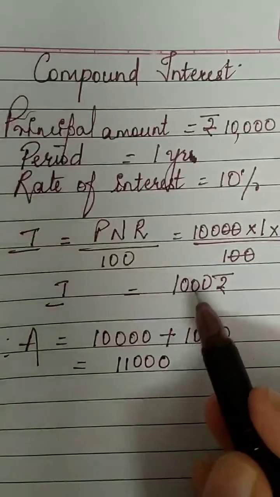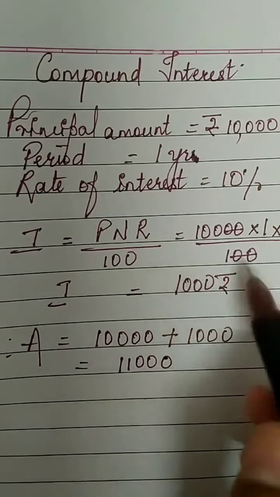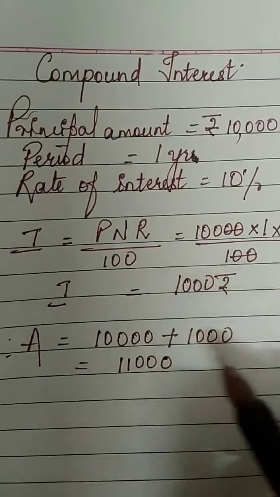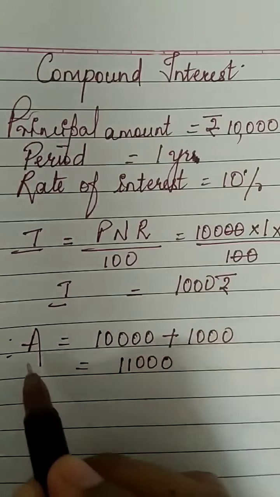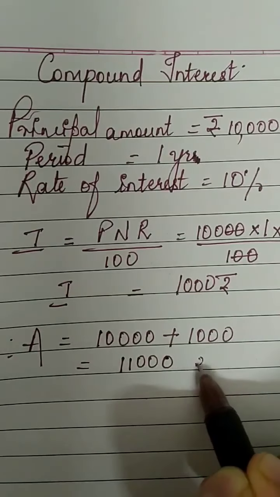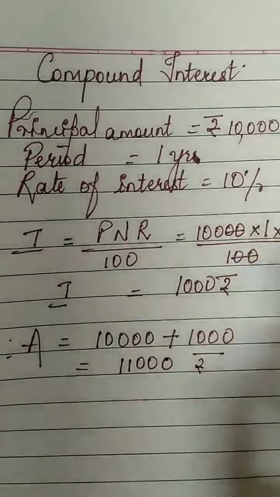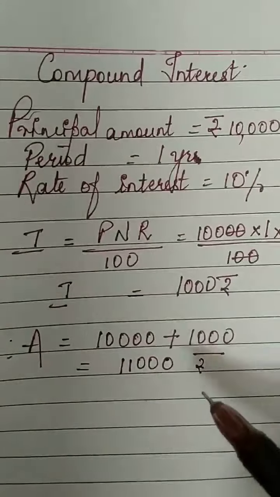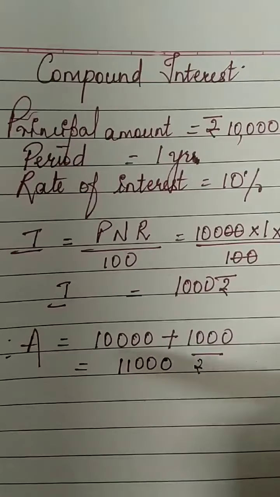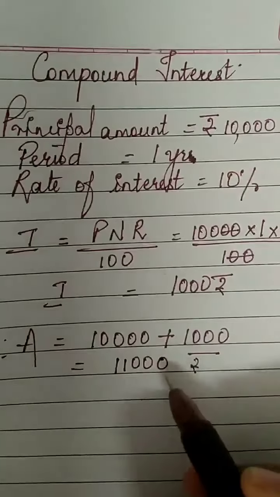10,000 for 1 year, the rate of interest is 10%. So the extra amount I have to pay is 1,000 rupees. For 10,000 I have to pay 1,000 rupees. So the total amount that I pay is 11,000 rupees after 1 year. Now, let us assume that I am not able to pay this money after 1 year. I don't have that money. I failed to pay the money back.